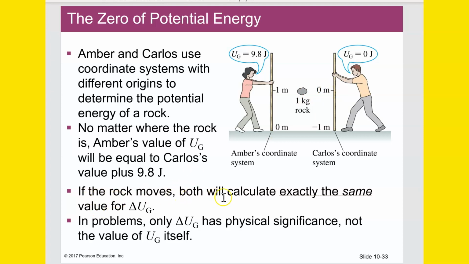If the rock moves, both will calculate exactly the same value for the change in potential. So even though they start with different values, their change in the value will be the same. In problems, only the change in potential has physical significance, not the value of potential in itself. So in our physics problems that we do as physicists, really the change in potential energy is what is significant, not just the brute value of potential.